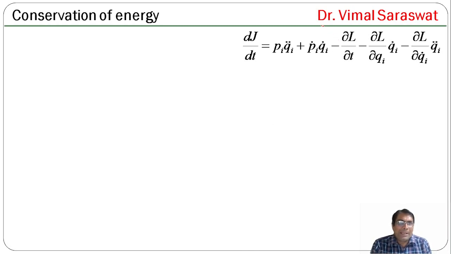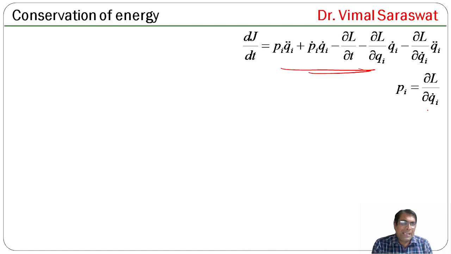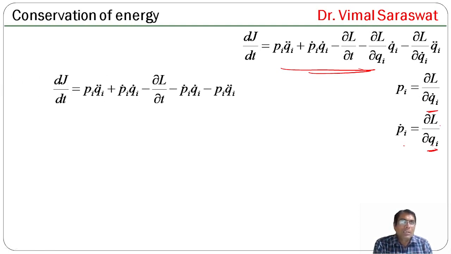But dJ by dt is this one. Pi is del L by del qi dot and pi dot is equal to del L by del qi. Now we replace this del L by del qi by pi dot.